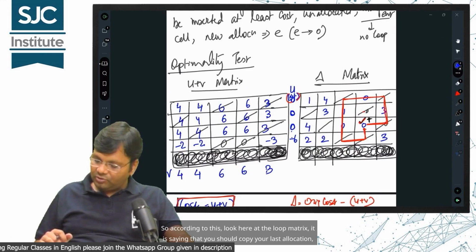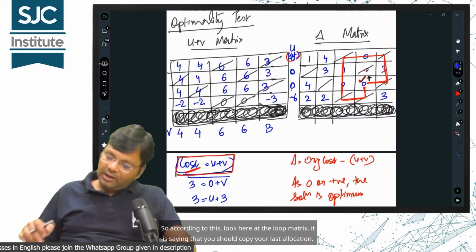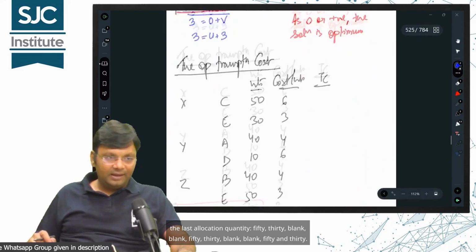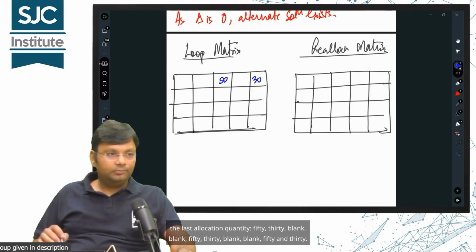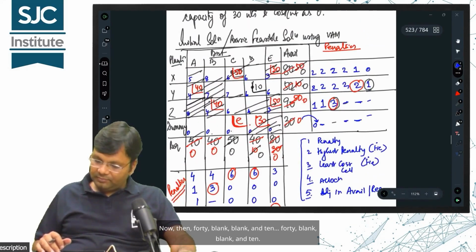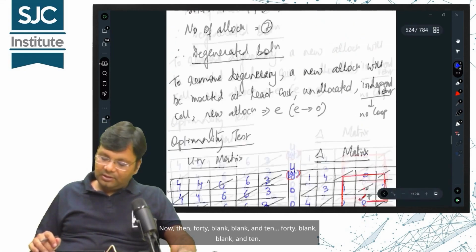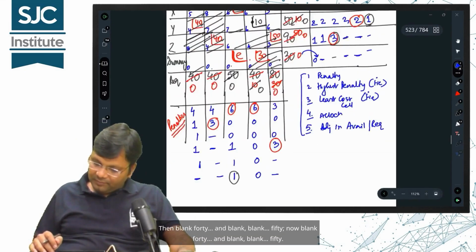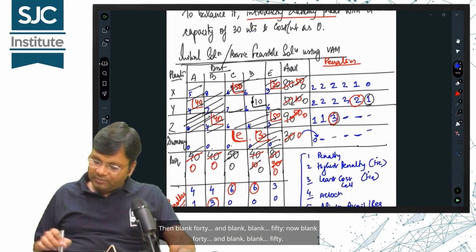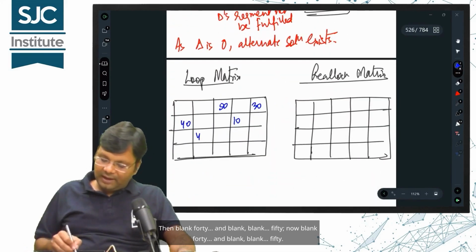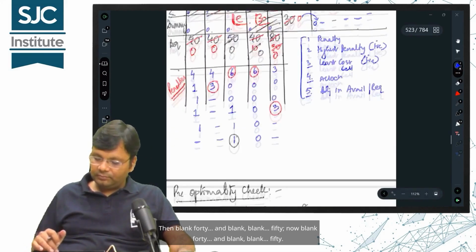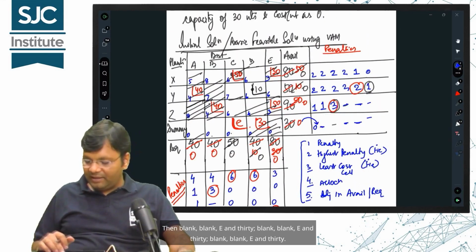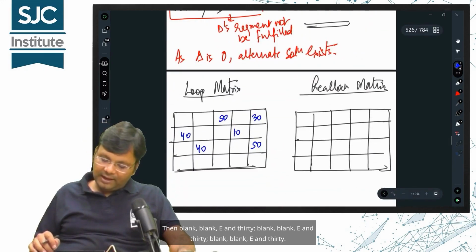It is saying that you should copy your last allocation quantity: 50, 30, blank, blank; then 40, blank, blank, and 10; then blank, 40, blank, blank, 50; then blank, blank, E and 30, blank, blank, E and 30, blank, blank, E and 30.